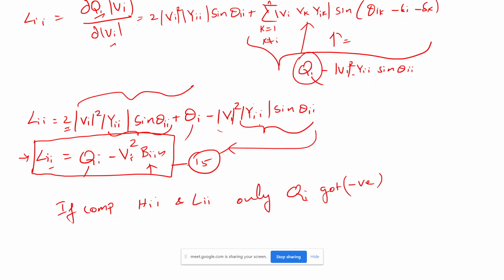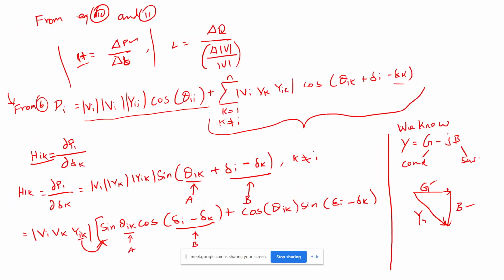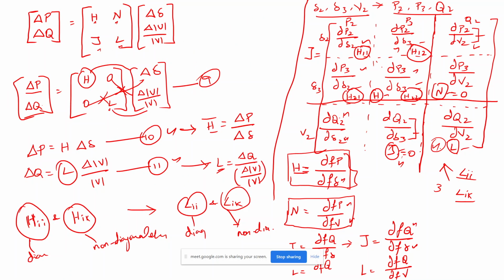So this is why we are going for the decoupling method. So what we have concluded by this decoupling method is, instead of solving this Jacobian matrix every iteration, just find out H11, H12 or Hii, Hik value and Lii, Lik value. Keep that value as a constant, because all these values are constant.